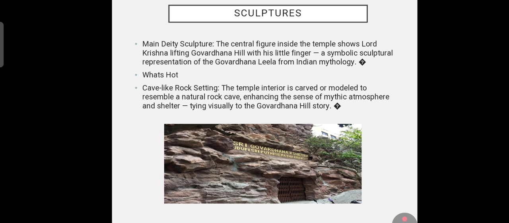Next, we are going to discuss about sculptures mainly. The sculpture figures inside the temple show Lord Krishna lifting Govardhana hill with his little finger. A small symbolic sculpture represents the Govardhana Leela from Indian mythology. Cave-like rock setting: the temple interior is carved or modeled to resemble a natural rock cave, enhancing the sense of mythic atmosphere and shelter, tying visually to the Govardhana Hill story.